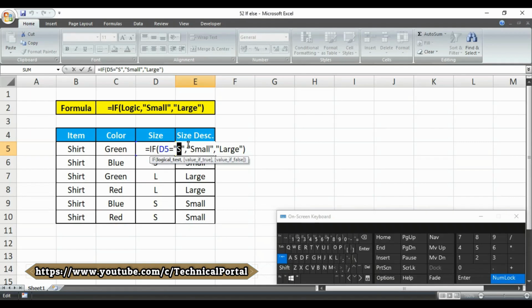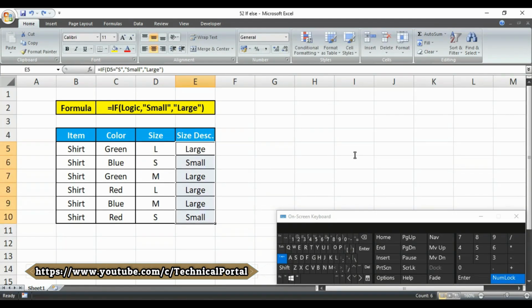Note carefully, we are only testing for S here. We don't need to test for L. That is because we only have two possible values here, and the else part of the formula, that means the false result, logically takes care of L for us. If the cell does not contain S, it must be L.